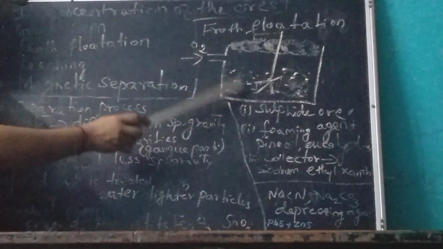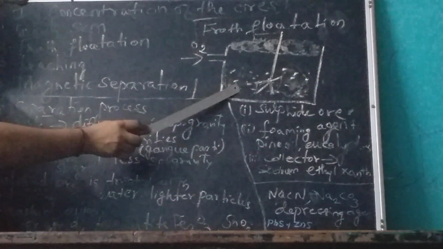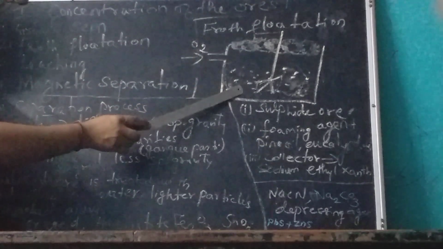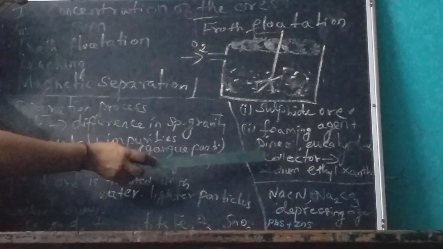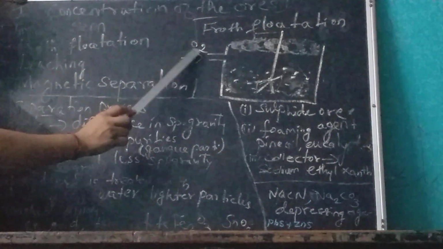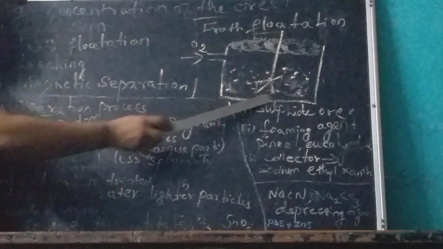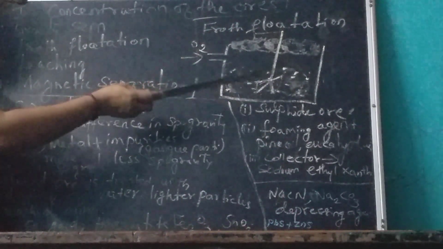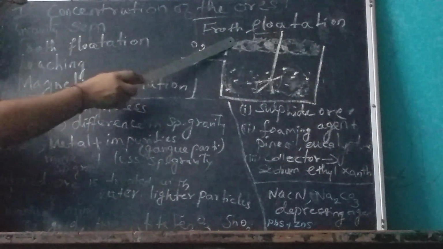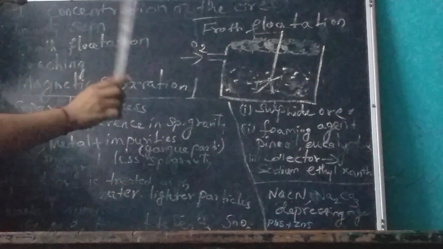Now if we stir this mixture, which contains ore particles, foaming agent and collector, sodium ethyl xanthate, all present here, after passage of air, the stirrer works for a long time. After that, a foam will be obtained at the top of the tank. This foam we have to collect and dry it.